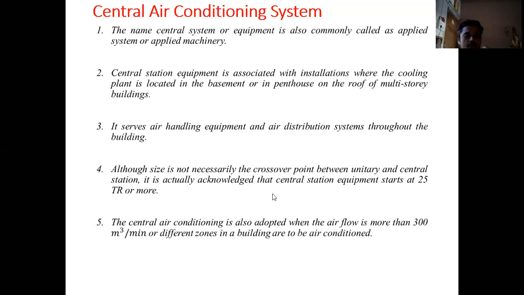And the load on the different zones may be different. Suppose I'm considering the case of a room, where the workload of the people may be somewhat lesser compared to the people present in a gym. So the cooling load inside the gym will be more as compared to the cooling load inside the room. So the required airflow must be maintained in a central air conditioning system. The different dampers are also provided, so we'll see all those things one by one.